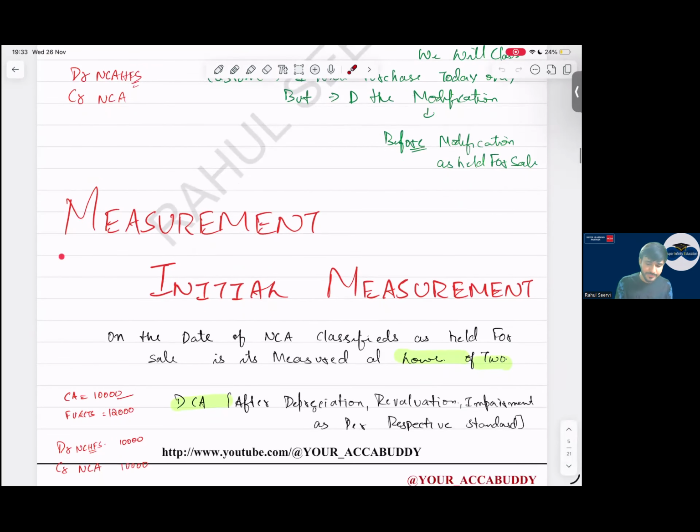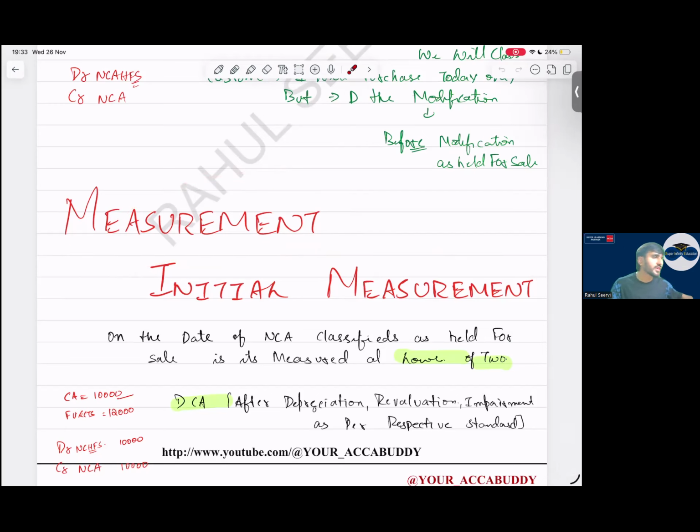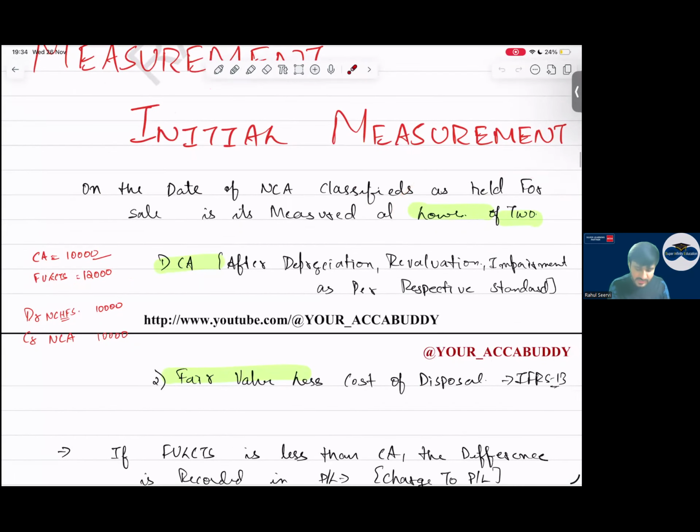So measurement. Sir, how do we recognize, sir? We have learned the definition. Recognition is also done. Sir, at what value will we recognize? The non-current asset held for sale will be measured at the lower of two things: carrying amount and fair value less cost to sell. Carrying amount as per the respective standard is calculated. Fair value less cost to sell will be provided to you in the exam.